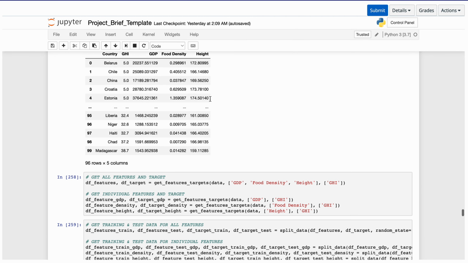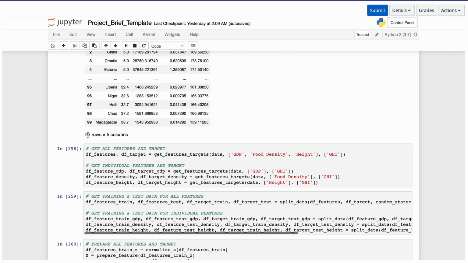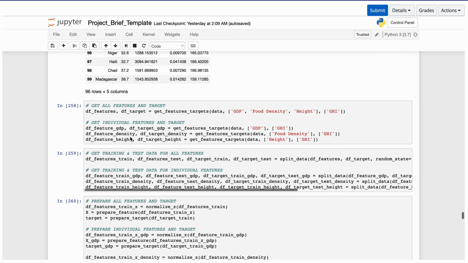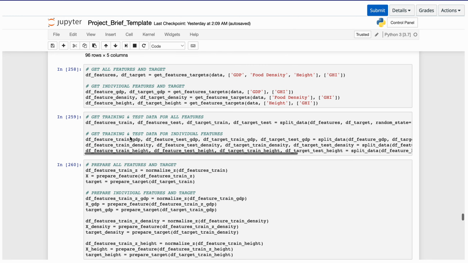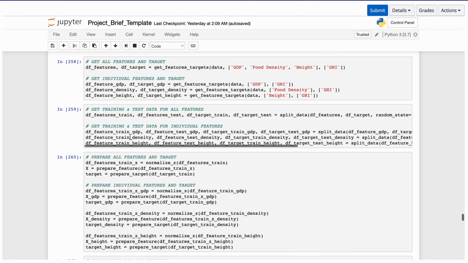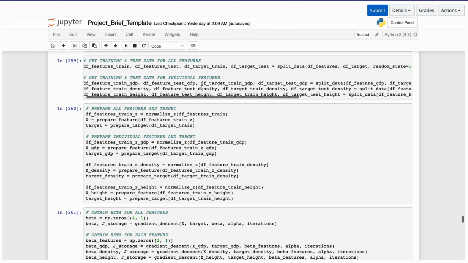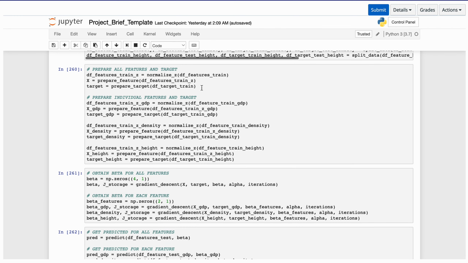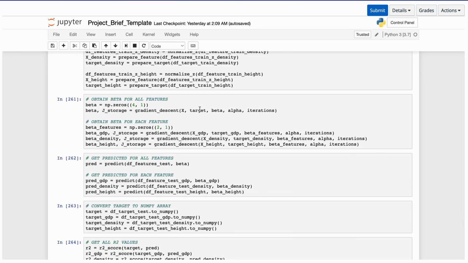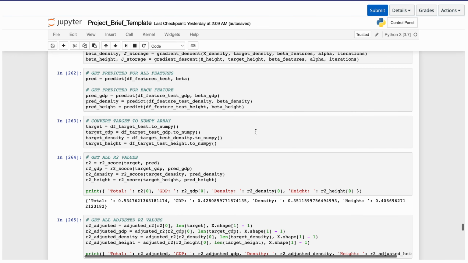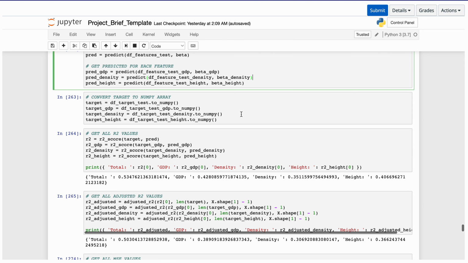Then we would like to merge the data again, but this time we're getting 96 rows times 5 columns. Then we are going to do the same: prepare our features and our targets. Then obtaining all the betas for each, getting all the predicted values for each.